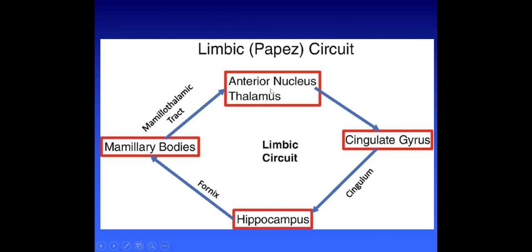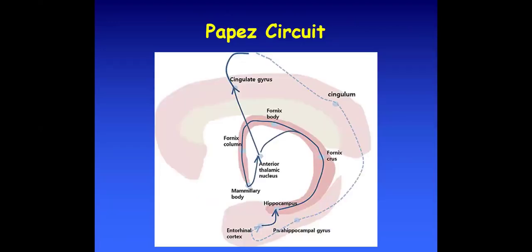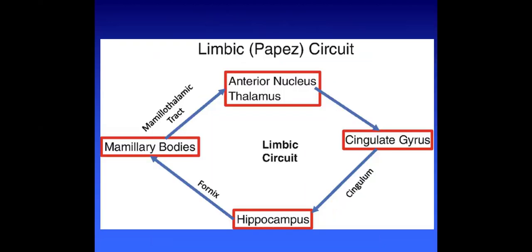And then from the anterior nucleus of thalamus to the cingulate gyrus, and then through the cingulate gyrus back to the parahippocampal gyrus, and from the parahippocampal gyrus towards the hippocampus. And this is known as the limbic circuit or the Papez circuit. So the sequence of this is very important, very necessary. The fornix, the cingulum, and the mammillothalamic tract. These are the pathways through which they circulate from one place to another.